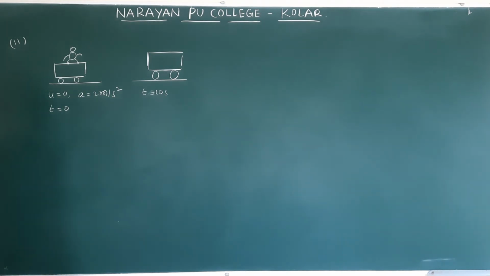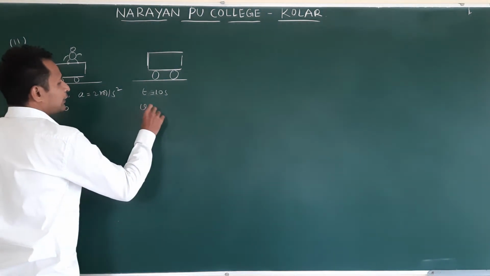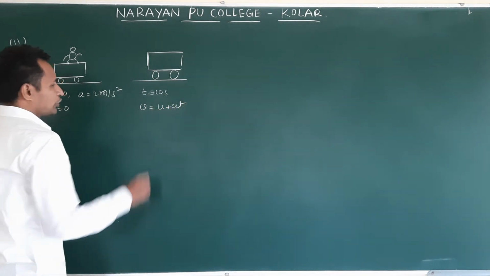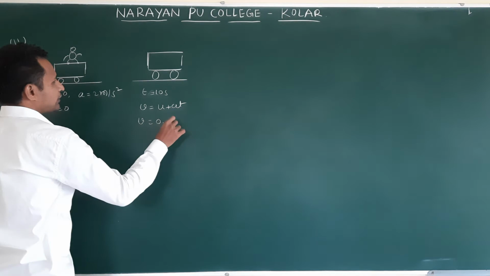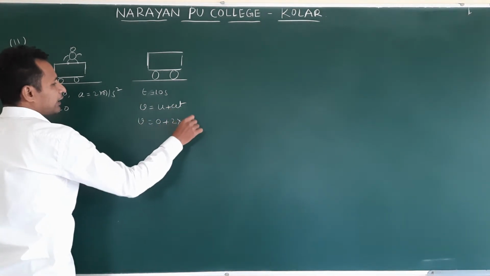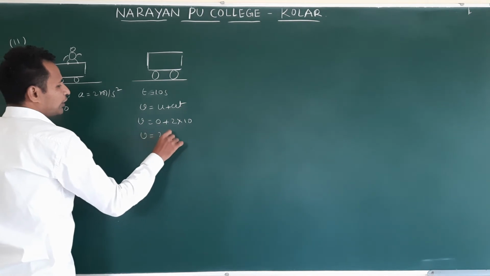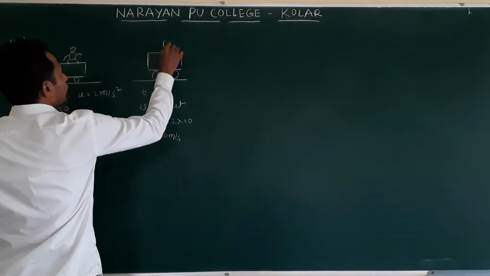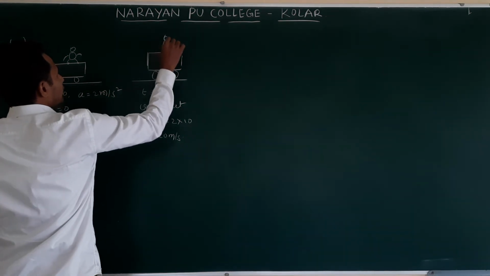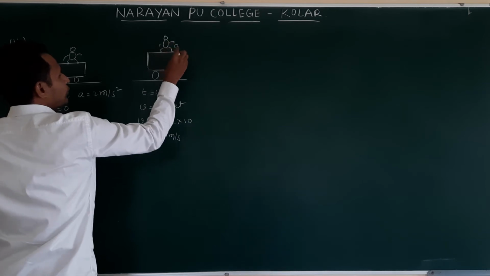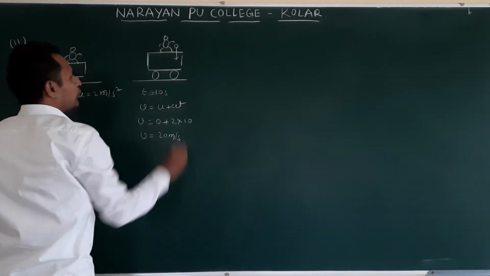Clear? So what do we expect changes final velocity? Final velocity will be u plus at. So v is equal to 0 plus a is what? 2. In how many seconds it accelerates? 10. So v is equal to 20 meters per second. Now this person, he dropped the stone, it falls in the downward direction.